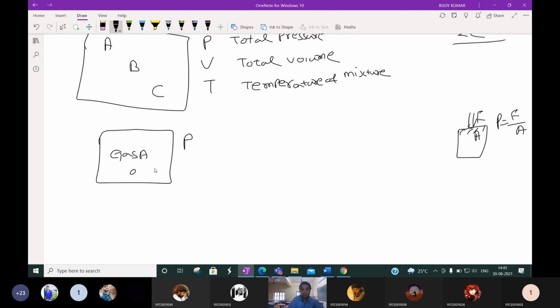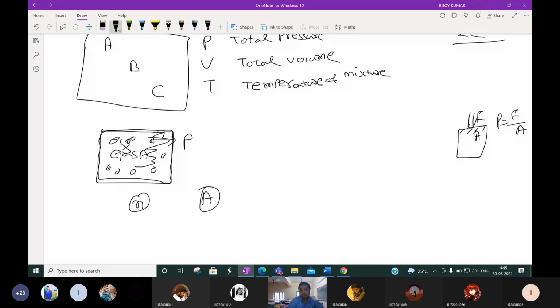We know that gas molecules are independent, and they can move freely. It is not like liquid and solid. So these gas molecules will move in a zigzag motion. So what will happen? They will collide with each other, and also they will collide with the walls of the container. Suppose the number of molecules is n, then how many times will they collide with this surface area of the container? We can calculate A.